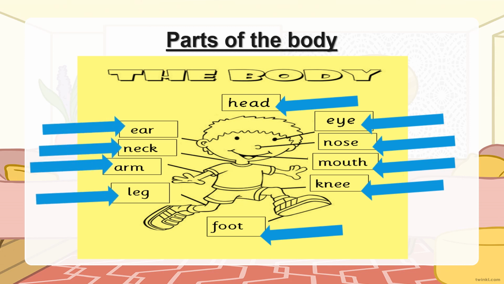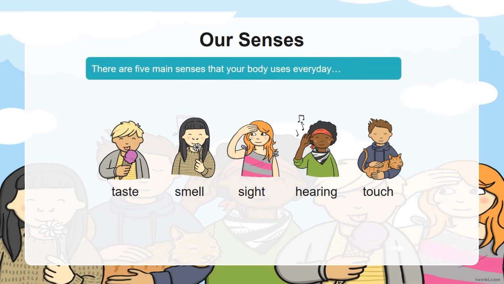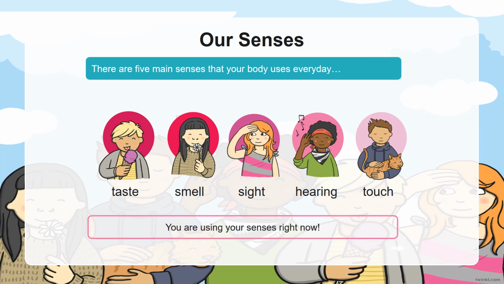These are all the parts of the human body. There are 5 main senses that your body uses every day. They are taste, smell, sight, hearing, and touch. And you know, you are using your senses right now.